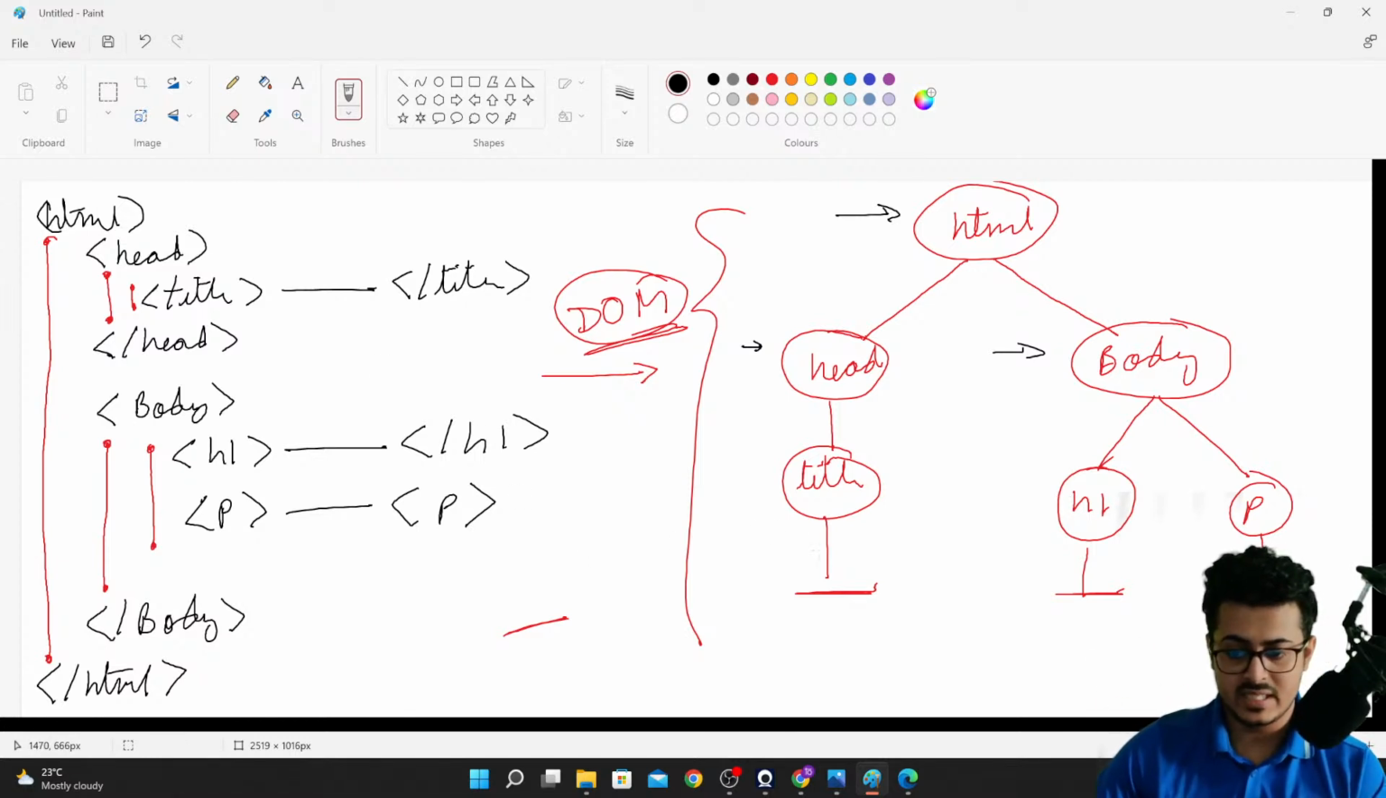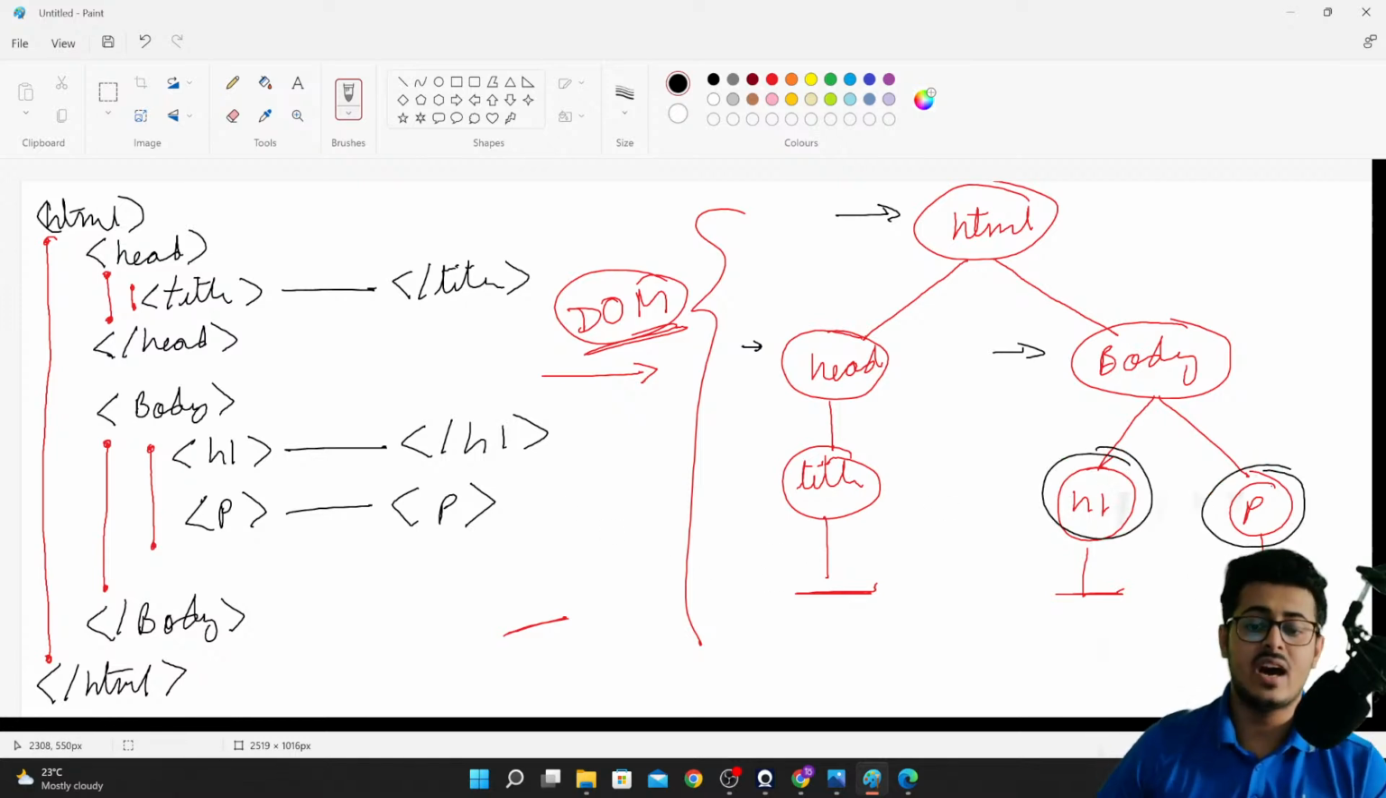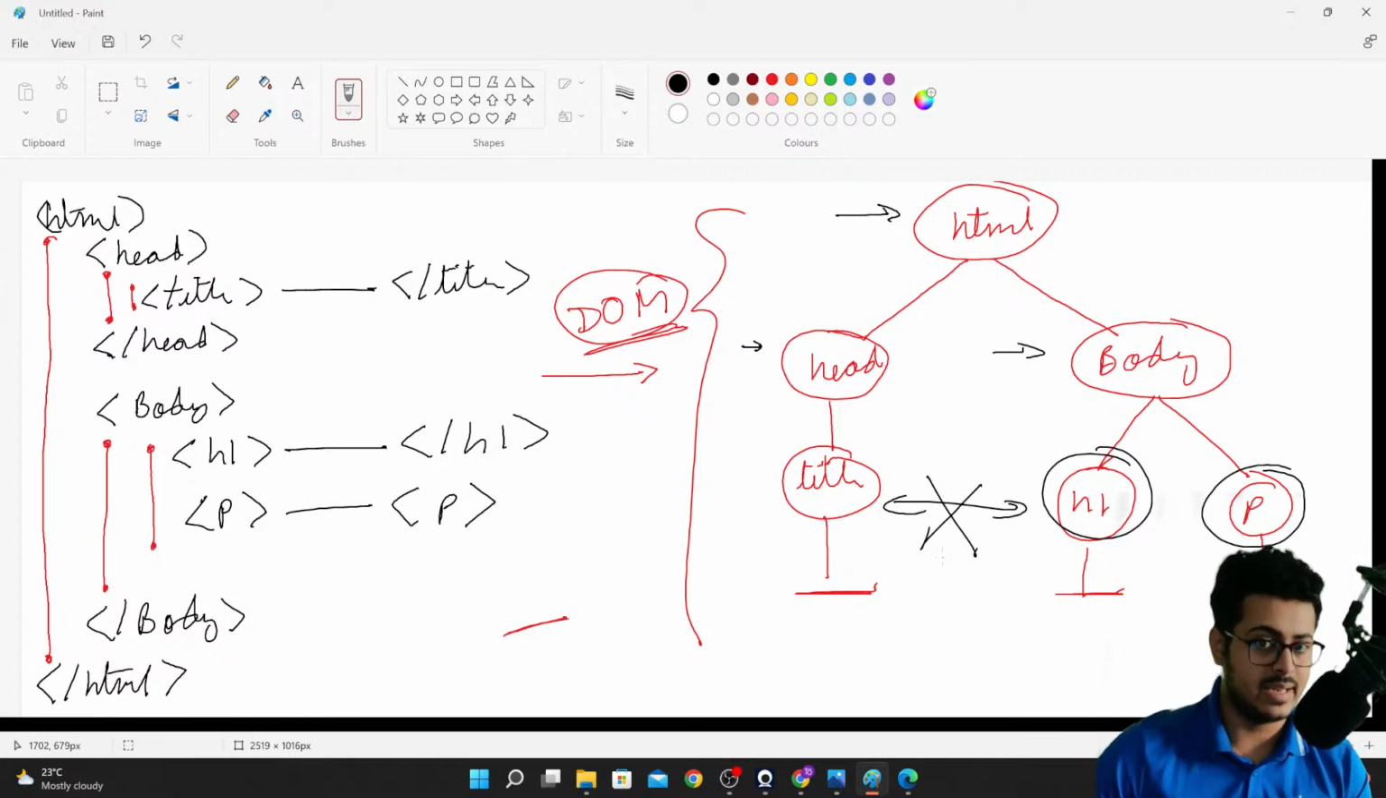Whereas if you compare, similar to that, if you are looking at H1 and the paragraph tag, they are also siblings to each other because they have an immediate common parent, that is your body. Whereas title and H1 tag, these two tags are not siblings because their immediate common parents are different.